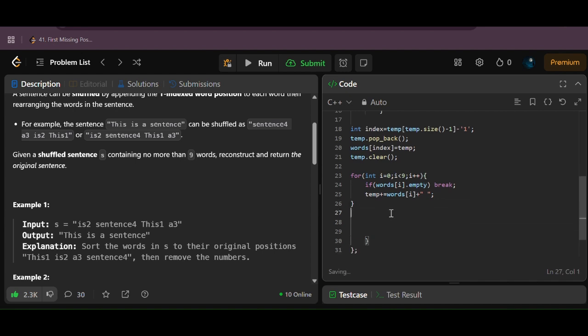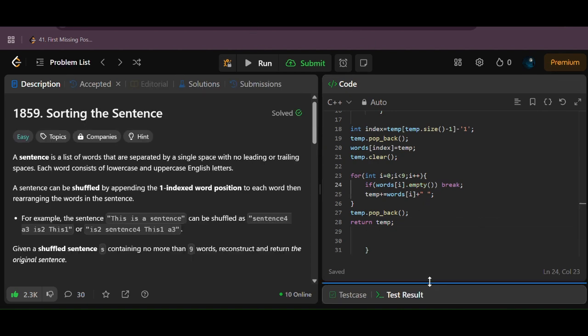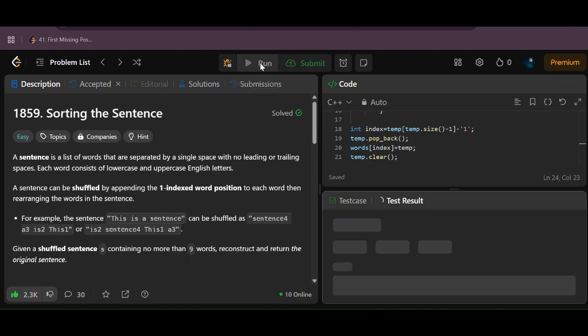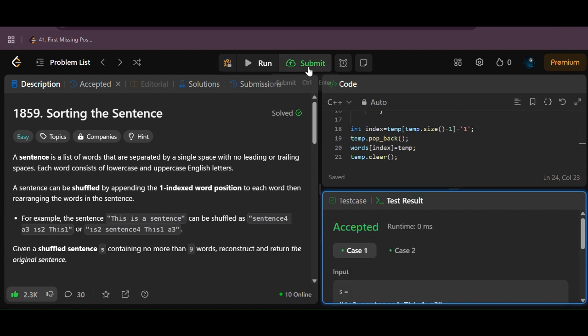Then pop back the last space, temp dot pop back. After that return temp. Okay, let's run. Then submit.